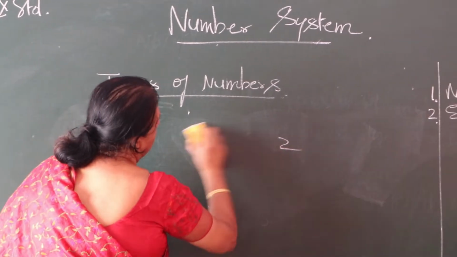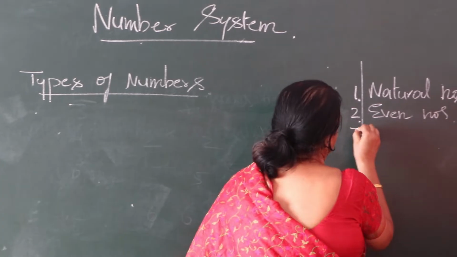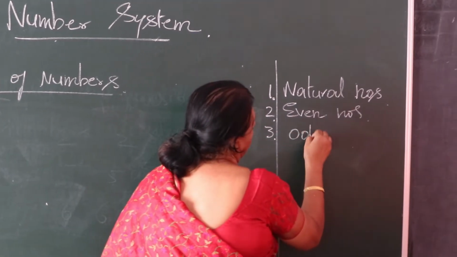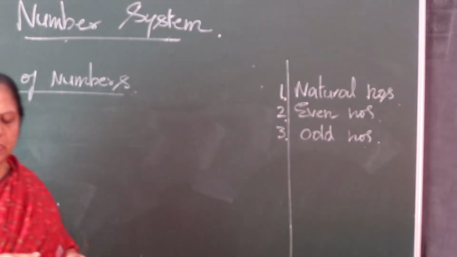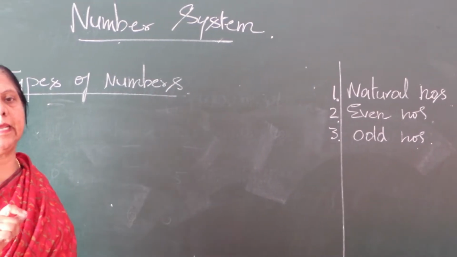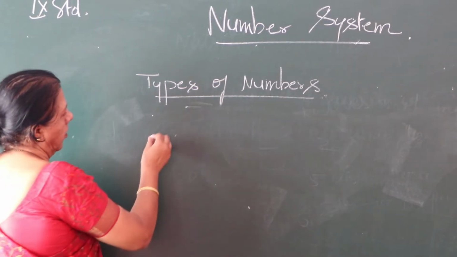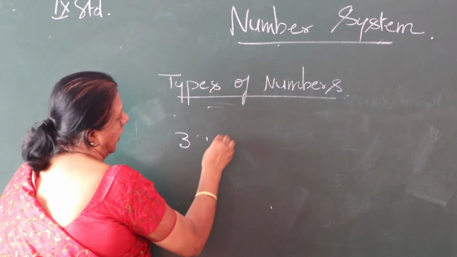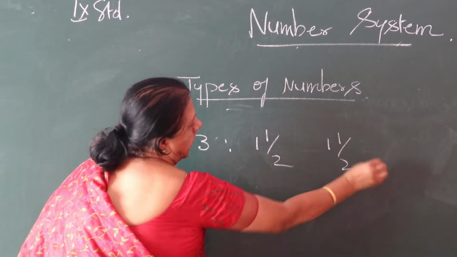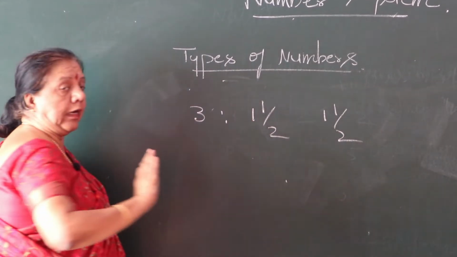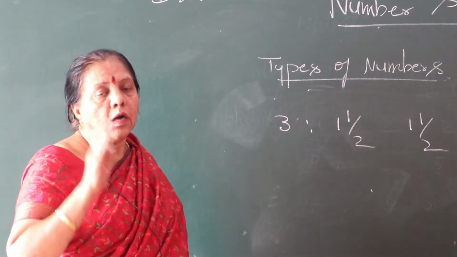Next type, we'll go for odd numbers. What are odd numbers? What do you mean by odd number? An odd number cannot be divided equally. For example, 3 divided between 2 persons gives 1 and a half, 1 and a half. See, it is in decimal form. That we call an odd number.